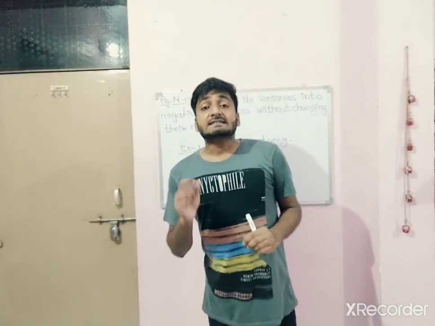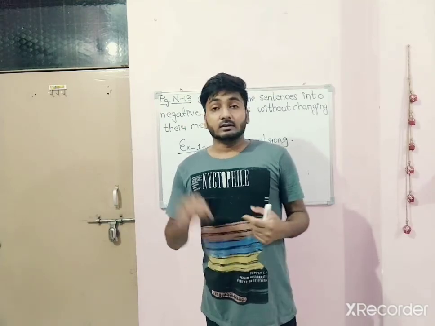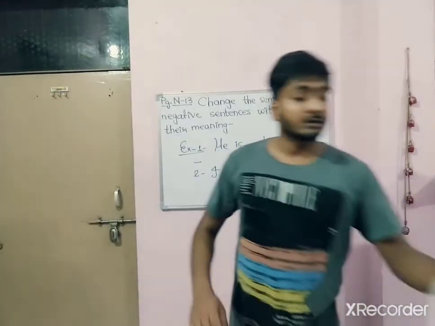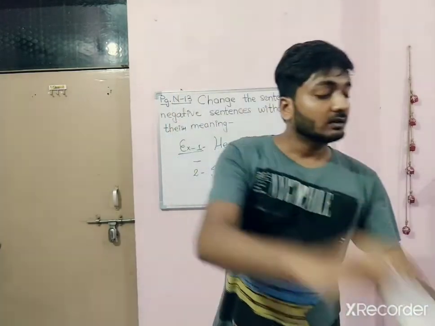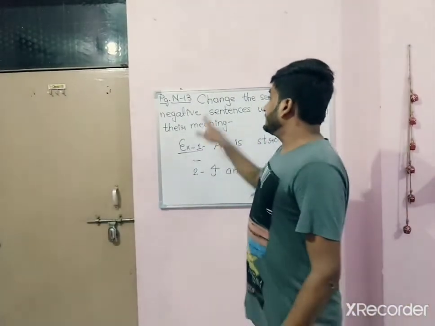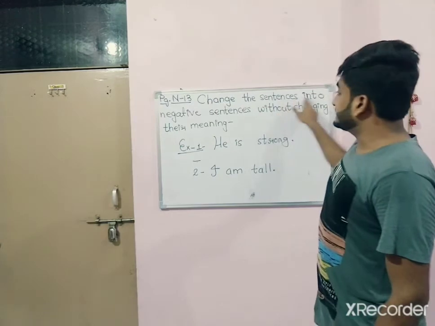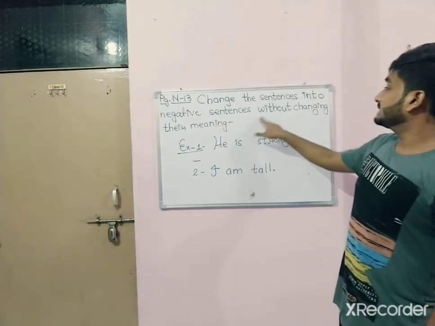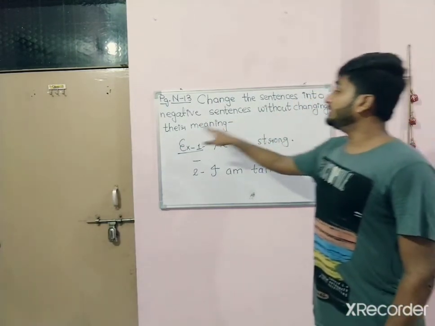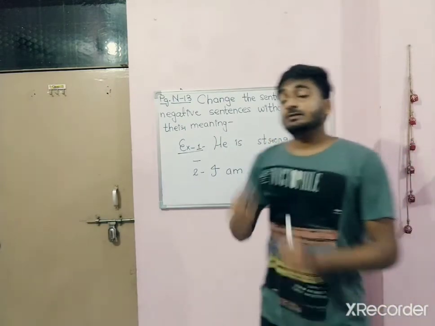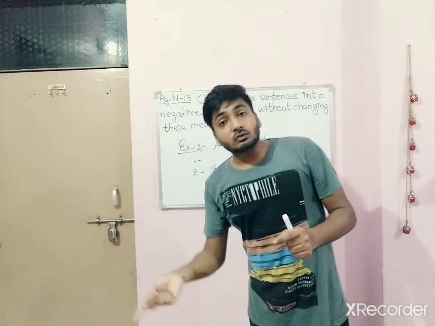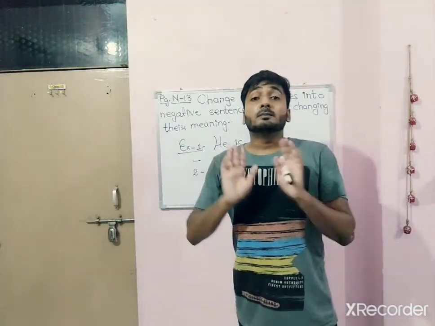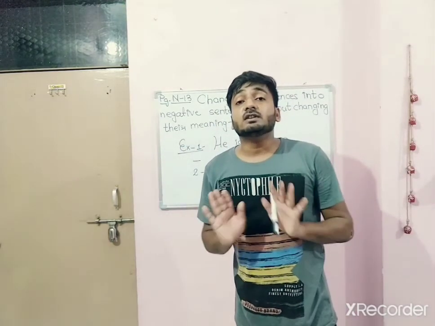There is an exercise given in your book on page number 13 below there. This one, it is saying change the sentences into negative sentences without changing their meaning. That means we have to change the given sentences into the negative one but without changing their meaning.